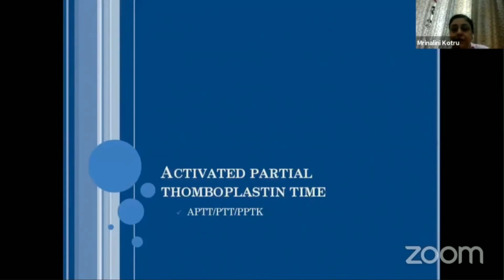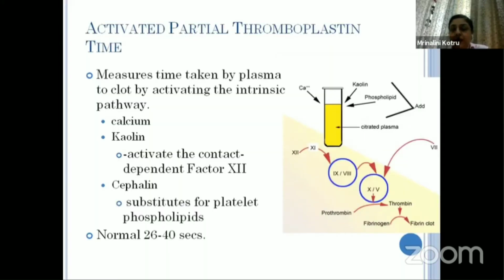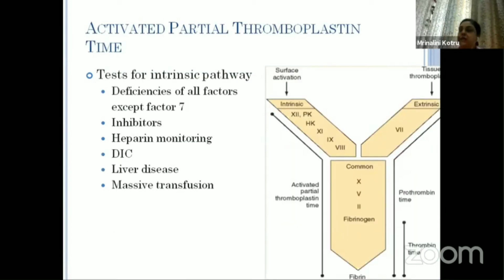Then coming to APTT, again, it has a similar principle as PT, except that we are incubating it initially with activators, and it assesses the intrinsic pathway as well as the common pathway. So when APTT is prolonged, then all the factors can be deficient except factor 7. And if PT is also prolonged with it, then we know that we are dealing with 10, 5, or 2. And if it is only isolated, then we know that we are dealing with these defects.